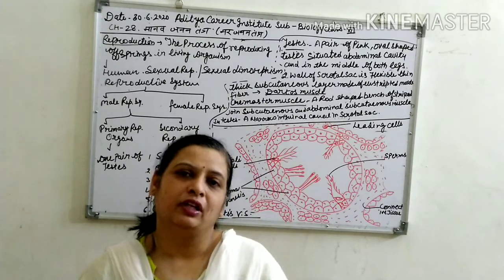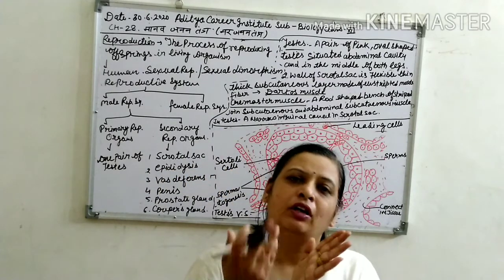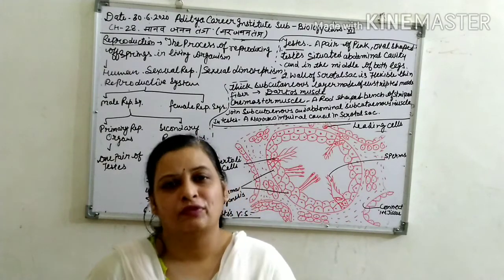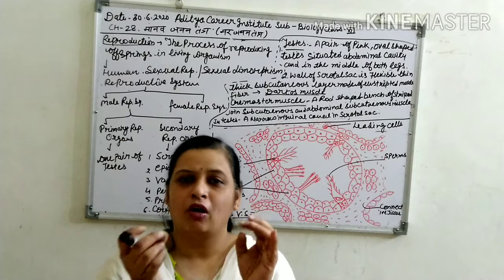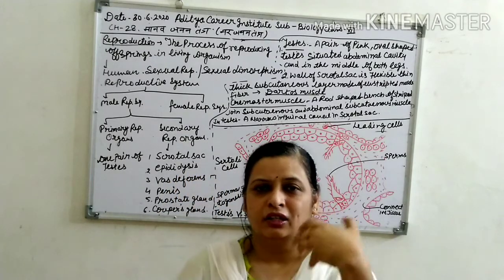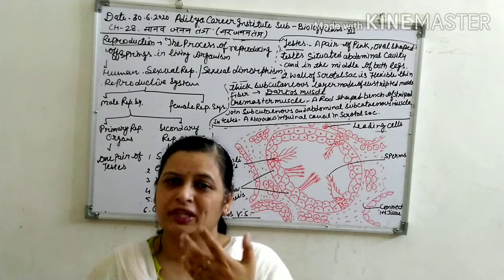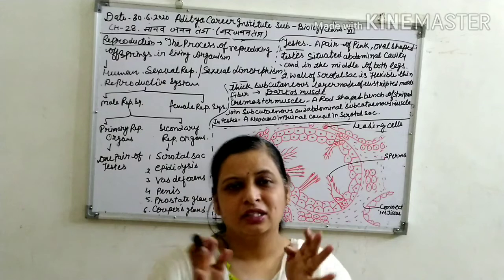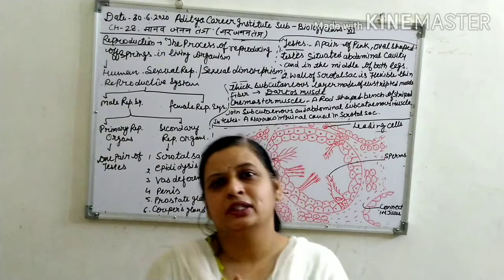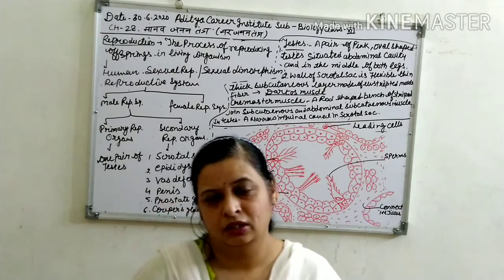As you know very well, what is reproduction? Any living organism reproduces its offspring. This process is called reproduction. In simple language, any living organism develops offspring equal to itself. This is the process called reproduction. So many living beings have the capacity of reproduction.